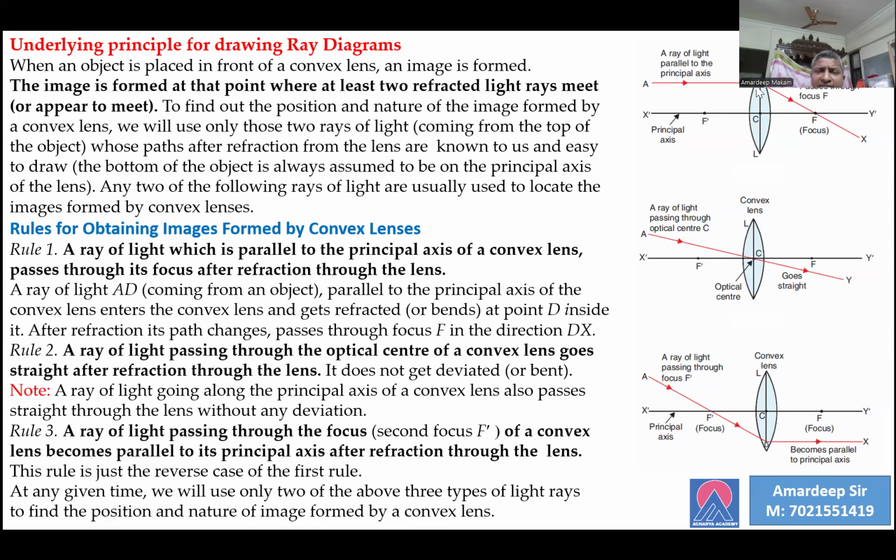So we can think of these as the three rules which we can use for finding the position and nature of the images for different positions of the object. For different positions of the object, where will the image be formed? We'll be using any two of the three rays at a time to get the ray diagrams correct.